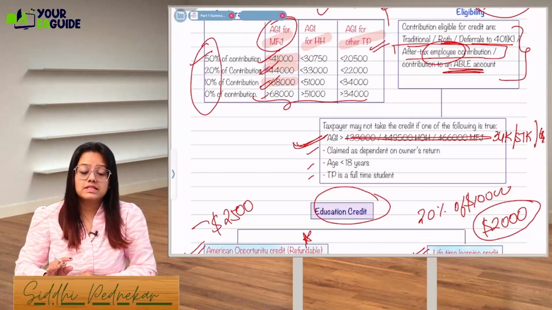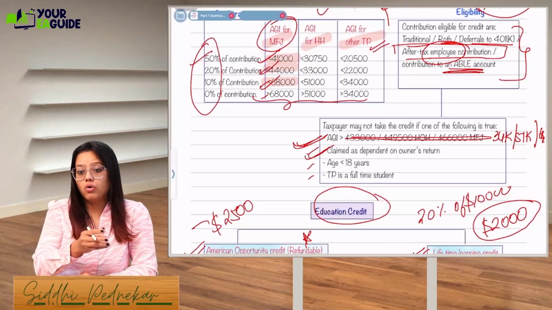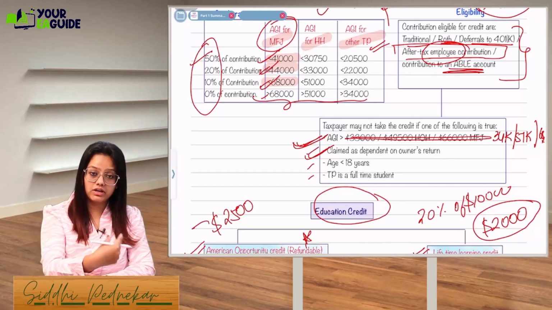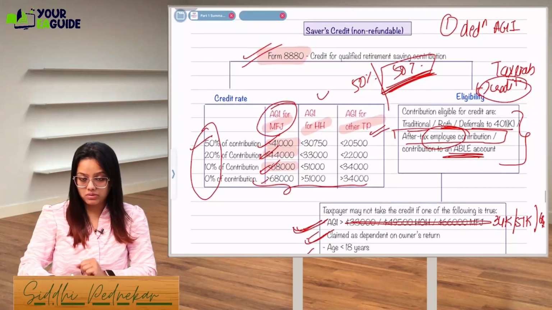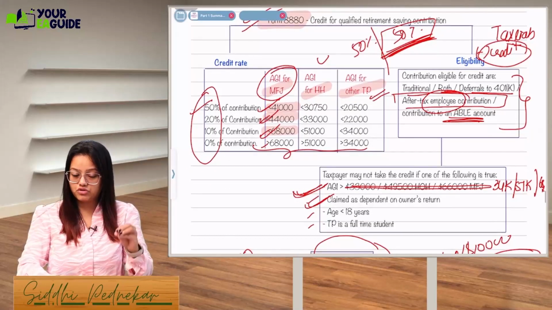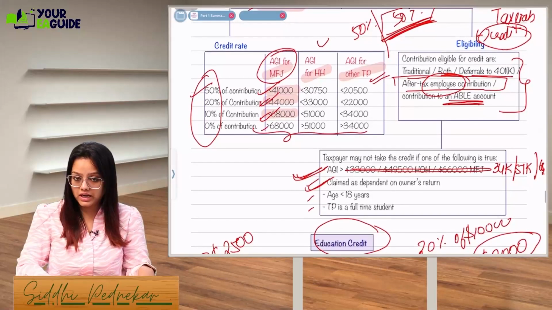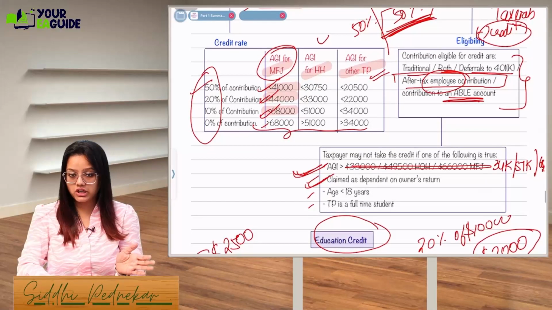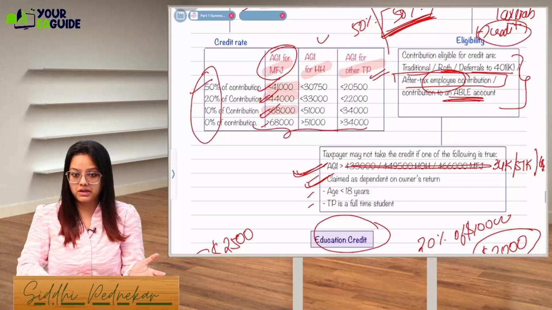Okay, if you are claimed as a dependent on someone else's return, let's say I am claimed as a dependent on someone else's return, and I am contributing to an IRA account, the person claiming me is not going to get that credit. He will have to make his own contribution, he will have to take his own credit in his own return. Based on my contribution, he cannot take it, just because I am being carried as a dependent on his return.